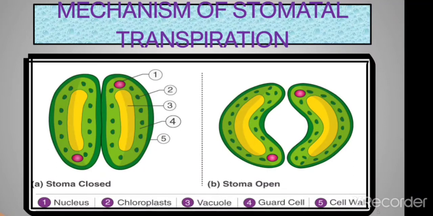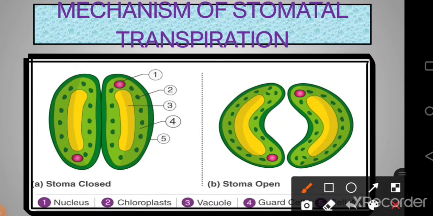In the monocot leaf, the guard cells that are enclosing the stomata are not going to be bean shaped. When I say guard cells are bean shaped, you should notice one thing. The mistake which students make is they say that stomata are bean shaped. No students, stomata is this opening that is present in between the two guard cells. So clearly we can see these guard cells, they are bean shaped or kidney shaped. And these are the guard cells that we commonly find in a dicot plant, that means the leaf which is having a reticulate venation.